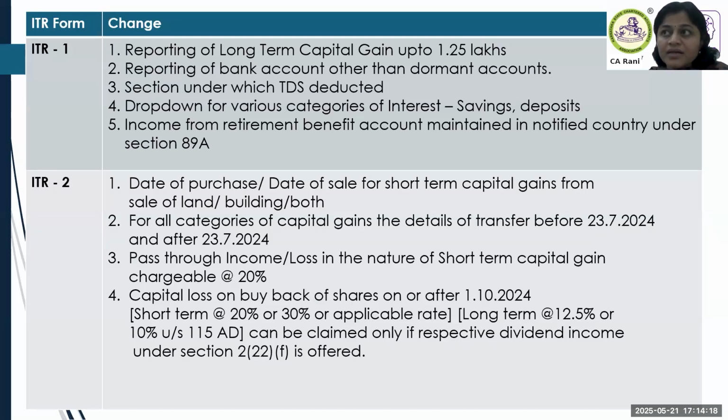Now this has an impact, in my view. I'm imagining a situation where our client is a professional consultant who is eligible to claim the presumptive benefit under section 44ADA, but the client who paid him the consultancy fee has deducted TDS under 194C.